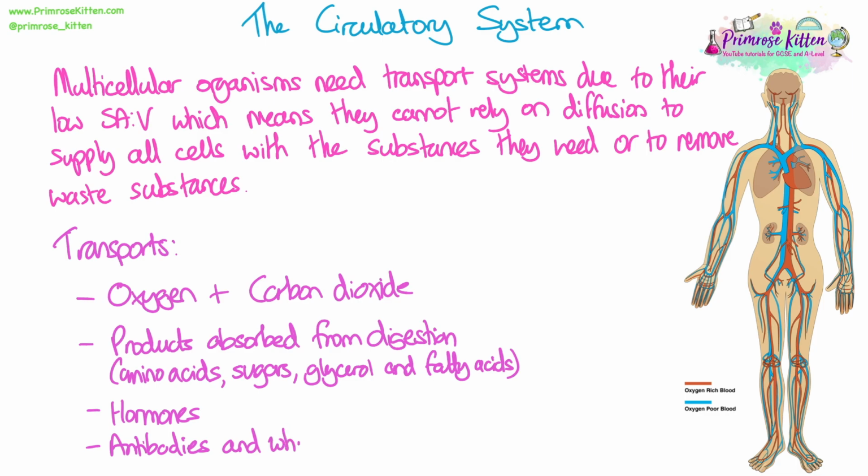Hormones, which are obviously really important and are produced by some organs in the body but need to be sent to other organs in the body to have an action done. Antibodies and your white blood cells, so all of your white blood cells and the antibodies that they produce as part of your immune response, they travel in the blood. And then obviously all of your urea and other waste products that we need to get rid of.